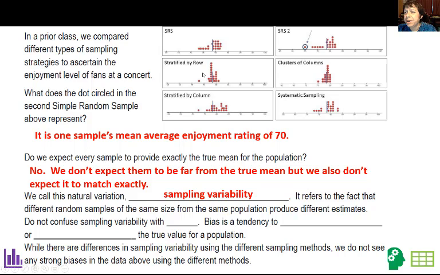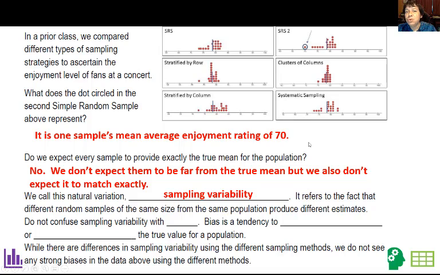So you can see right here, it looks like the two best methods were stratified by row and clusters of columns, probably because you had representation from the front and the back for both of these. In fact, the column clusters actually looks a little better than the stratified by row, but probably either method would work fine. Whereas you can see the other ones, we have some more variability.